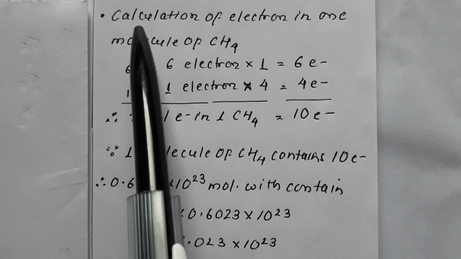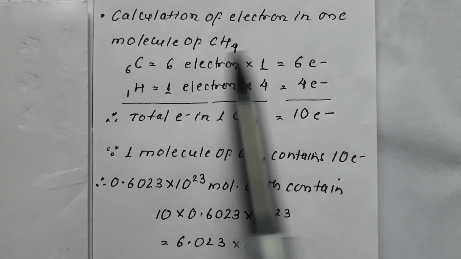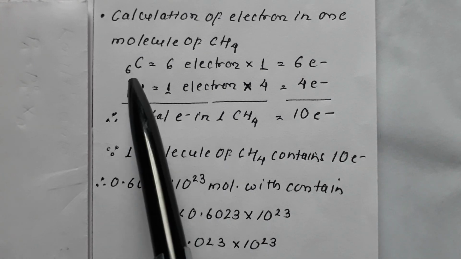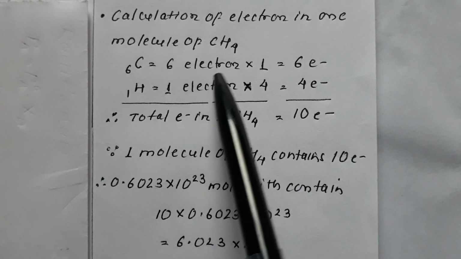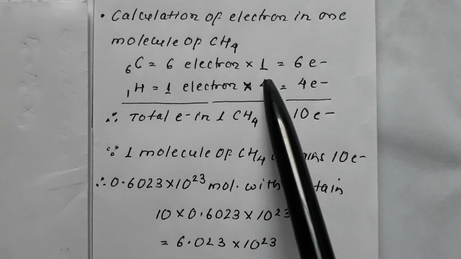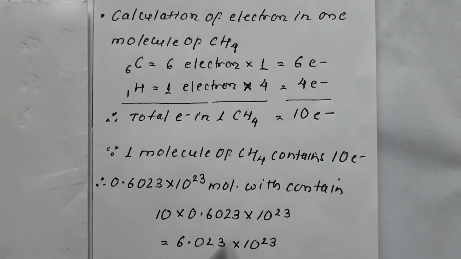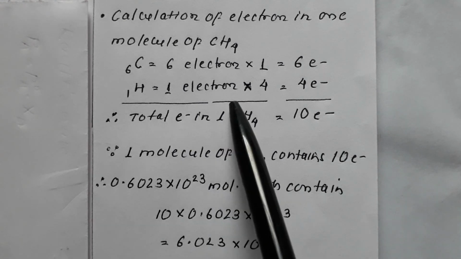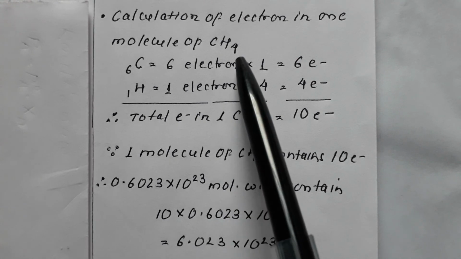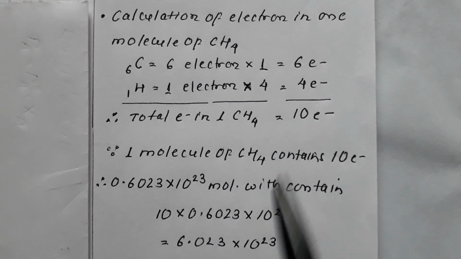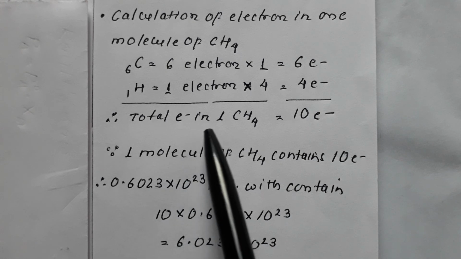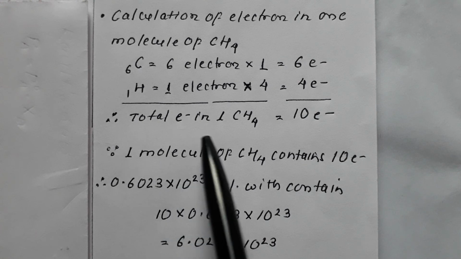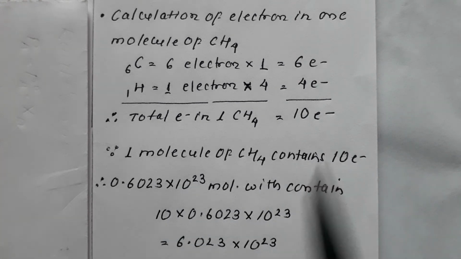The atomic number of carbon is 6, meaning it contains 6 electrons, into number of carbon, which is 1, total 6 electrons. The atomic number of hydrogen is 1, so it contains 1 electron, into number of hydrogen in methane, 4, therefore 4 electrons. Therefore the total number of electrons in one molecule of methane is 10.